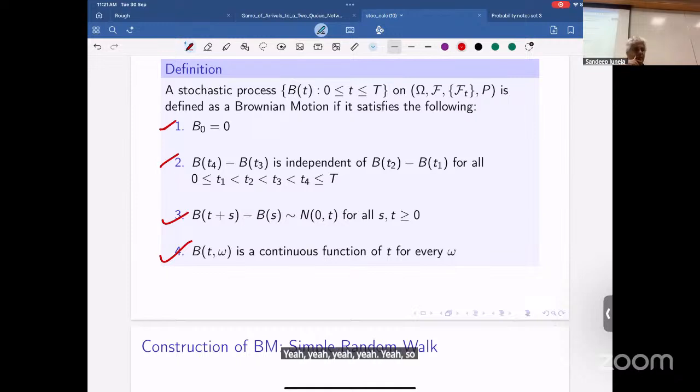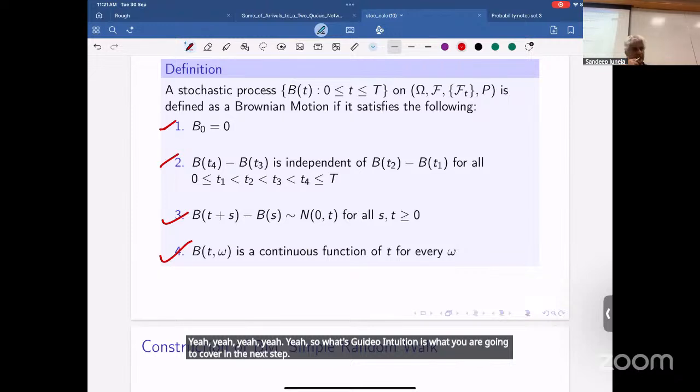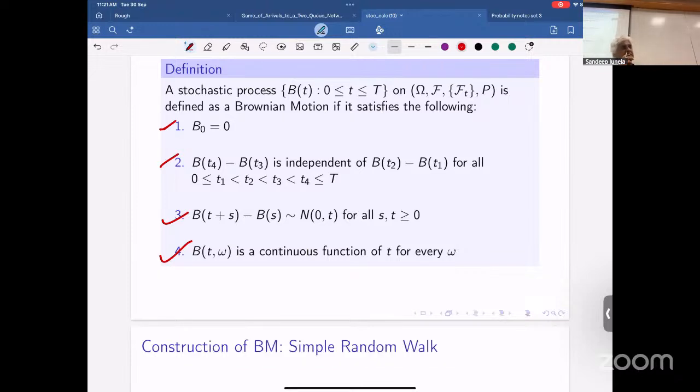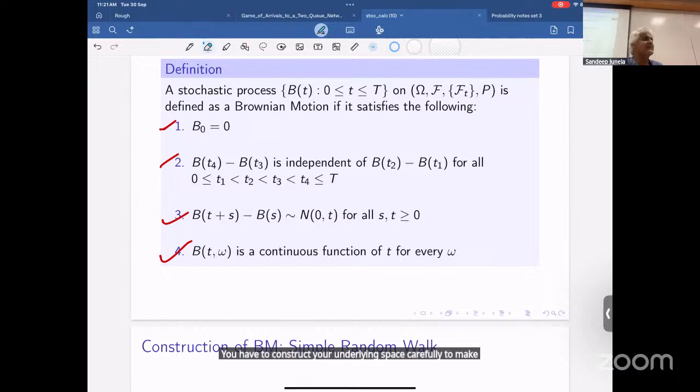What's guiding your intuition is what you're going to cover in the next step. You have to construct your underlying space carefully to make this result work. So what you do basically is you take your underlying space to be C_0 of infinity. That's the nicest way to do it. Then it is continuous. This would be called a canonical space.